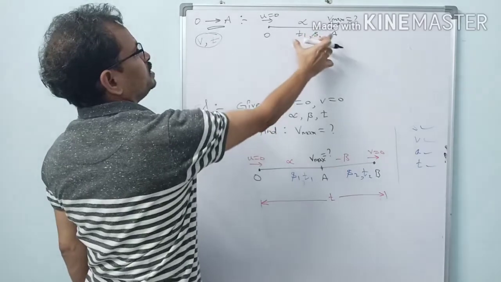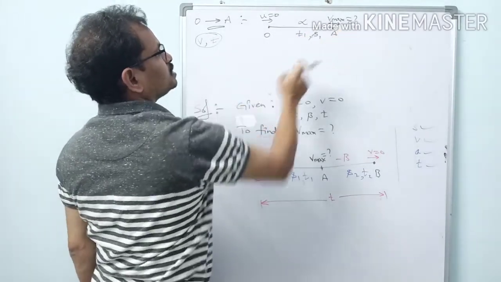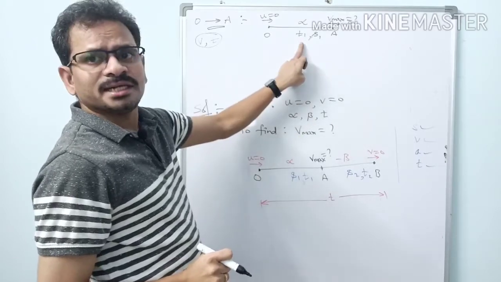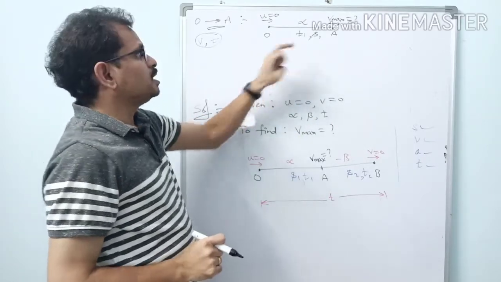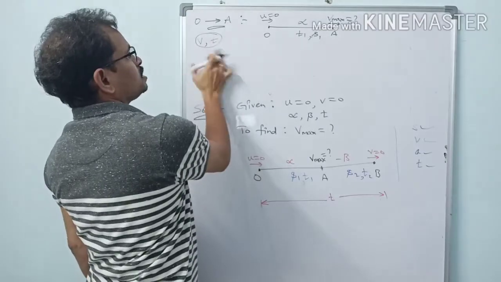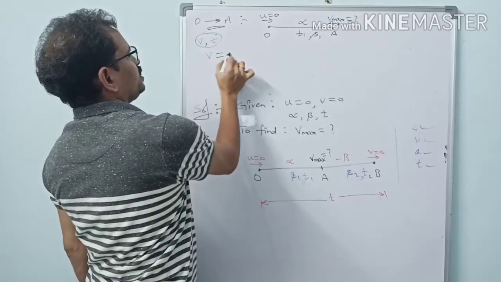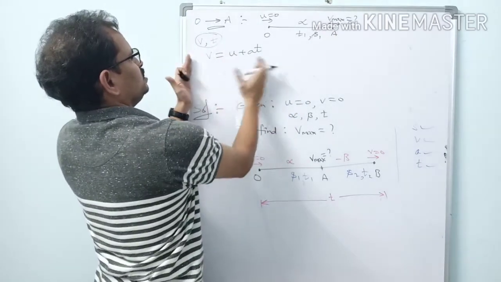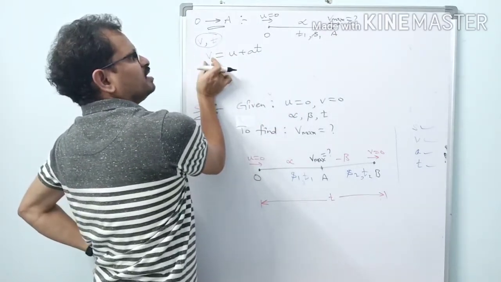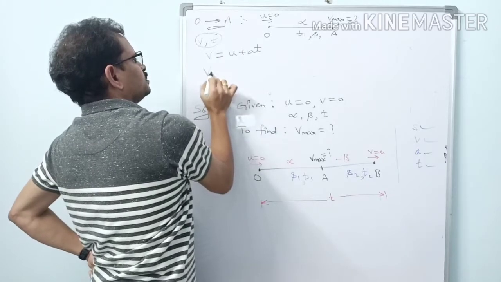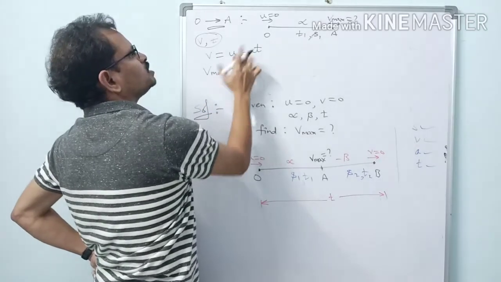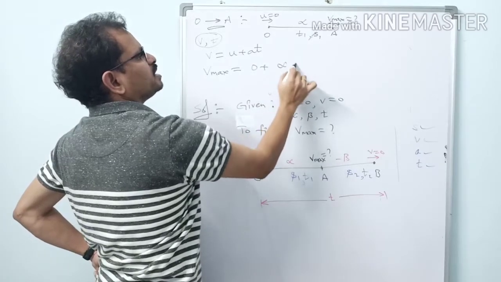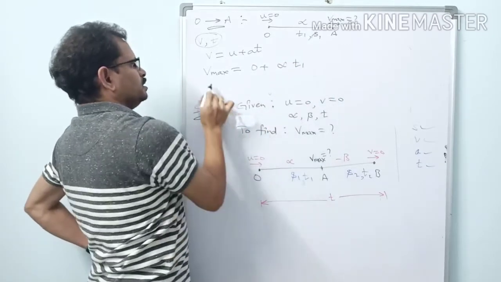Here velocity terms are there, we have to find velocity, and because total time t is given to us, let us consider and check if t is useful or not. So let us take this equation. What is the dominant equation here? V equal to u plus at. For this part of journey we are applying this equation. So what is the final velocity? Vmax. So Vmax equal to, what is u here? 0, plus what is this one? Acceleration is alpha. What is time taken? T1. Okay, this implies